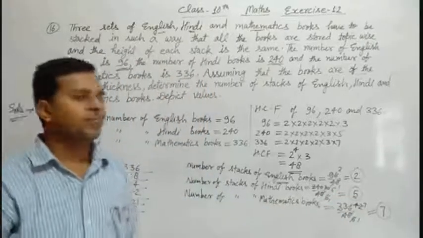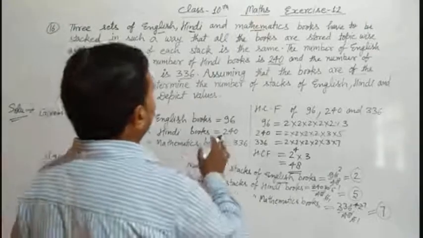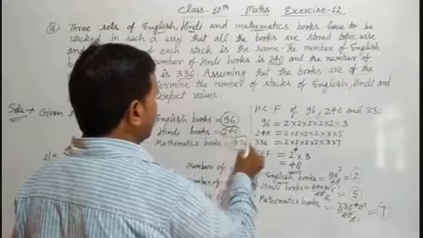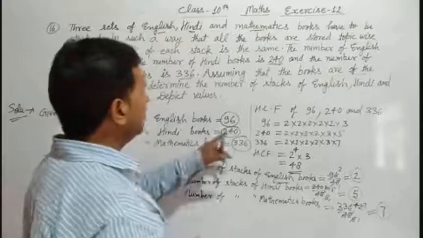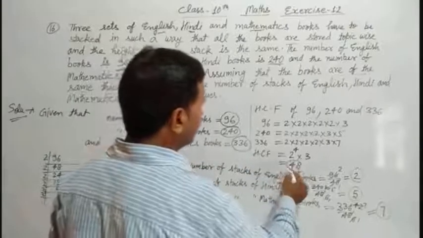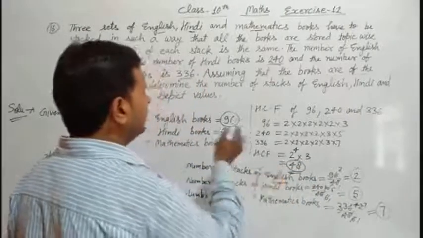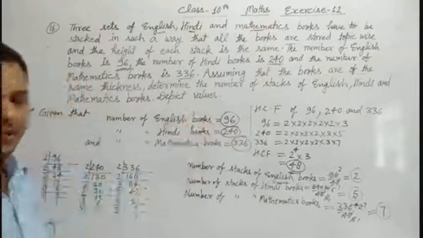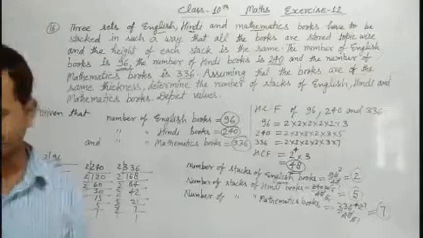In this way, we can say that first of all we have to find the HCF of these numbers, and then divide each given number by the HCF. Okay, in this case we found the HCF 48, and by this 48 we have to divide each number of books to get the number of stacks. Okay, this is our question and it is solved.